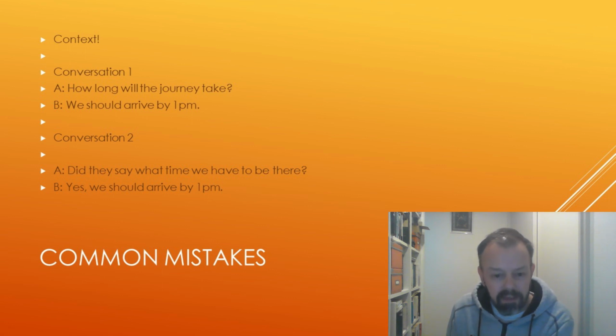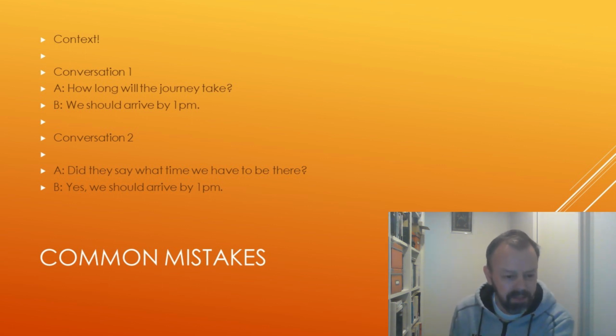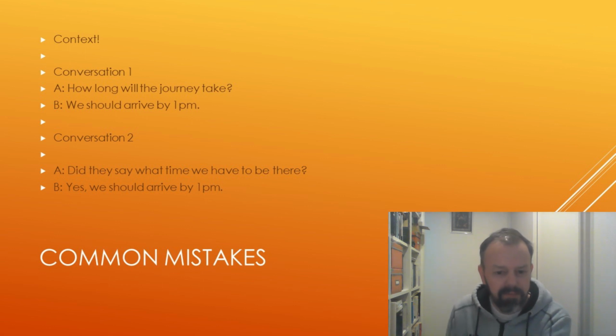Now, obviously, context makes this clear, but also it could be the pronunciation or the intonation used when spoken that gives us a hint about how to judge the meaning of these things. So in this example, we can see "we should arrive by 1 p.m." versus "we should arrive by 1 p.m." So they're the same. Or are they?